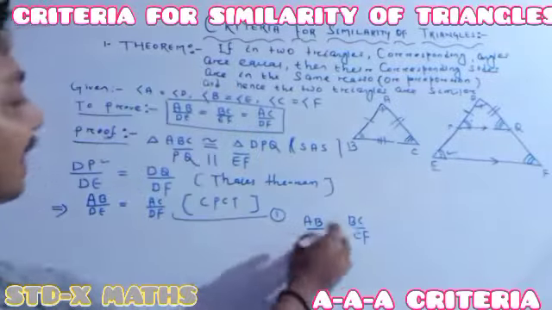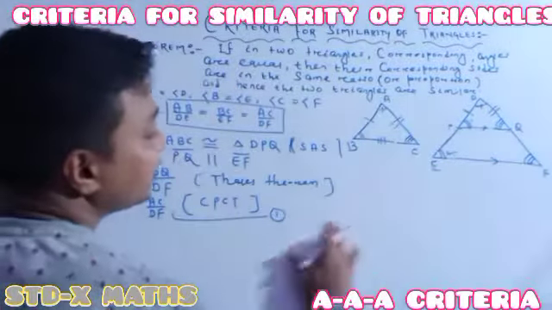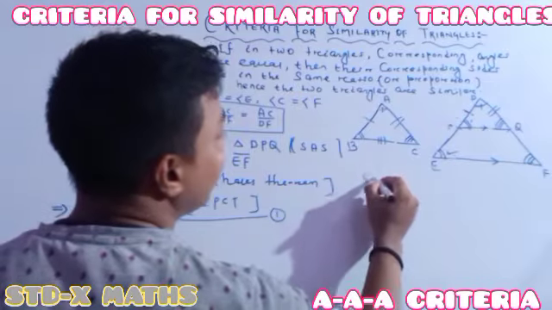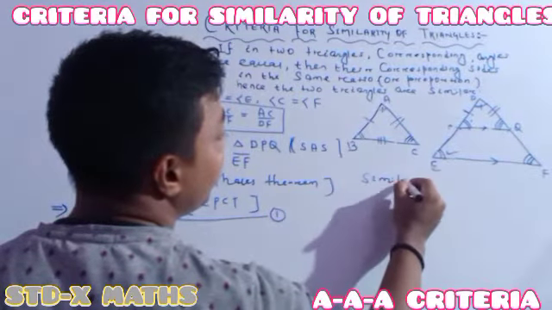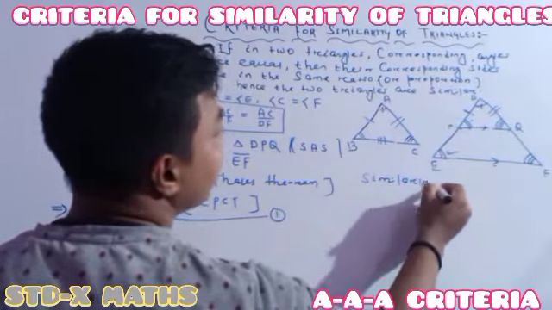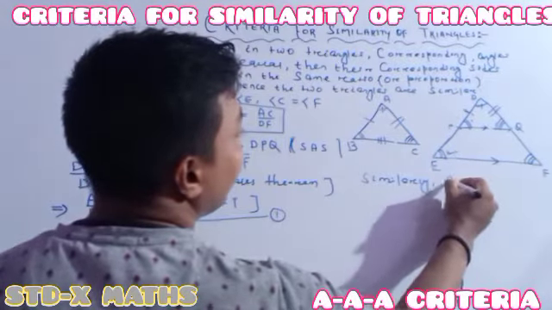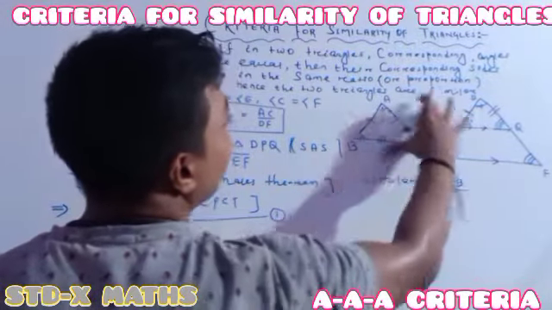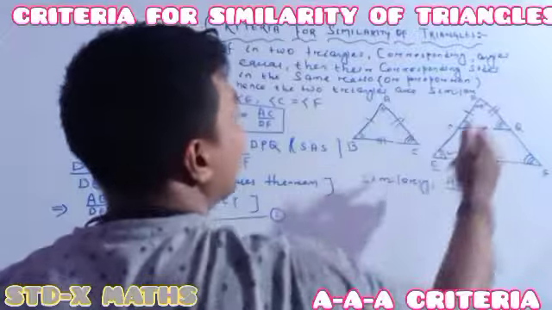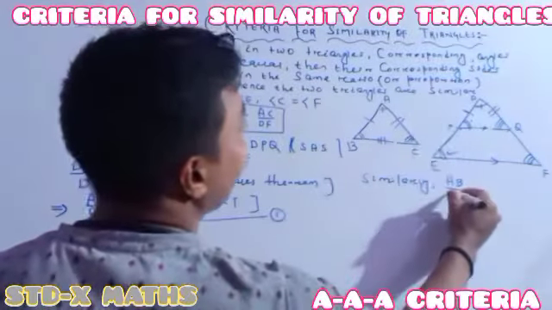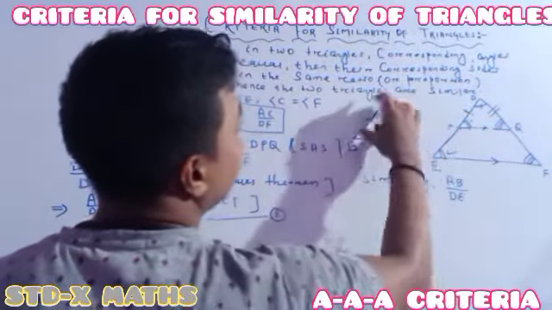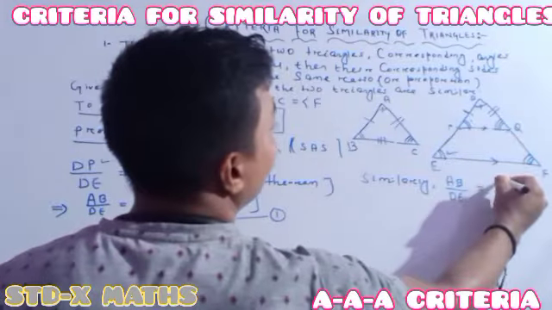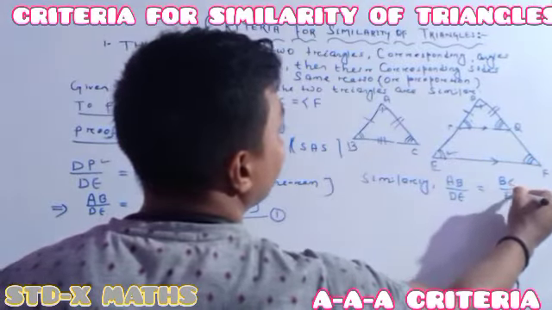In that situation one can write, similarly, AB by total one is equal to AC by total one. In the same way, I am writing AB by DE total, AB by total one is equal to BC divided by EF.